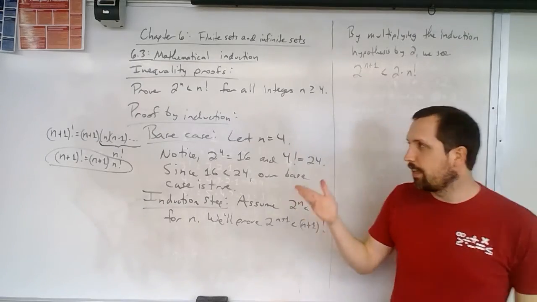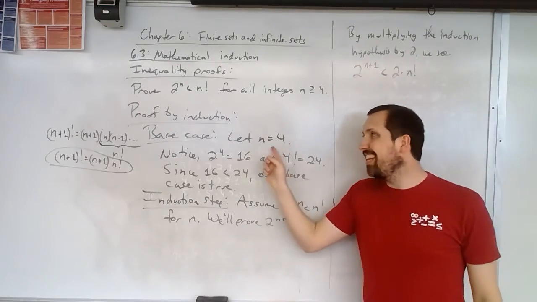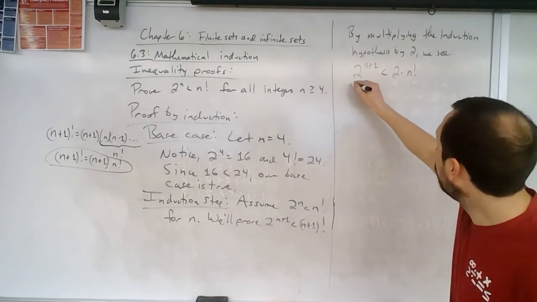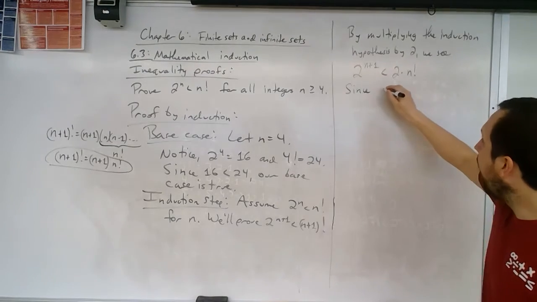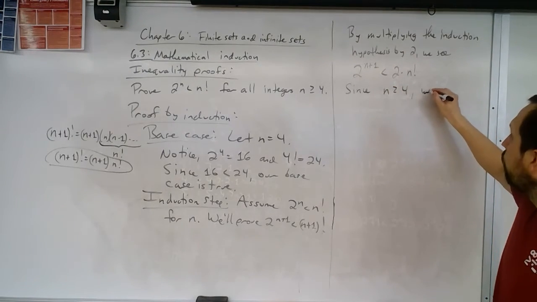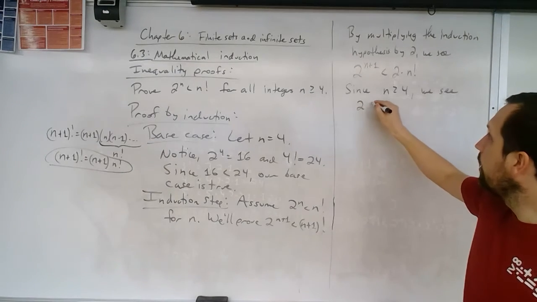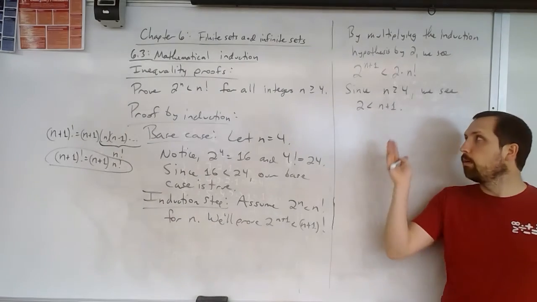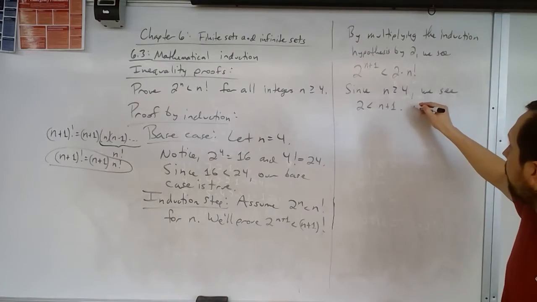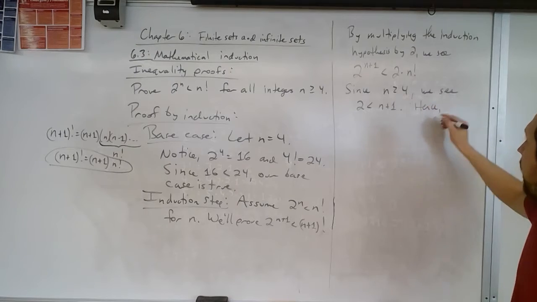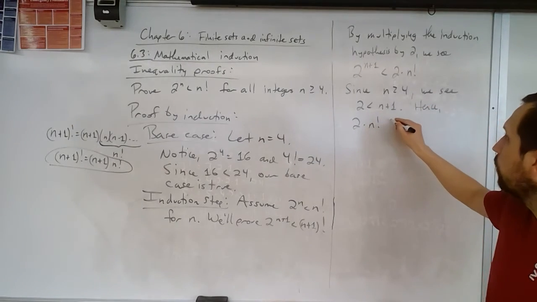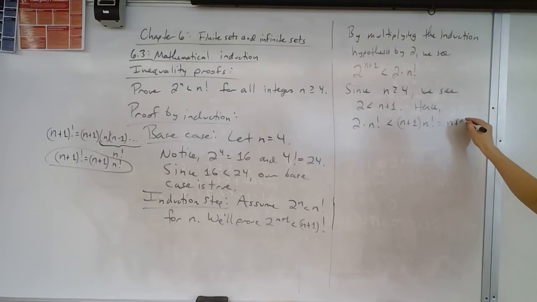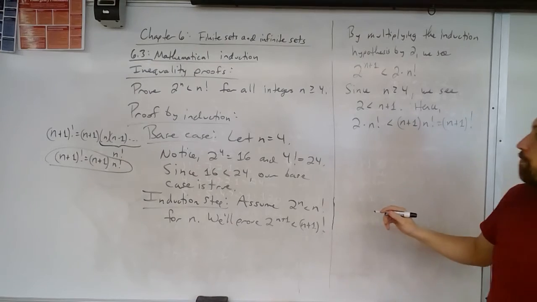So is 2 less than n plus 1? Well, because n is starting at 4, we should see that that is true. Since n is greater than or equal to 4, we see that 2 is going to be less than n plus 1. We know that this is true. So then, hence, 2 times n factorial is going to be less than n plus 1 times n factorial, which is equal to n plus 1 factorial.